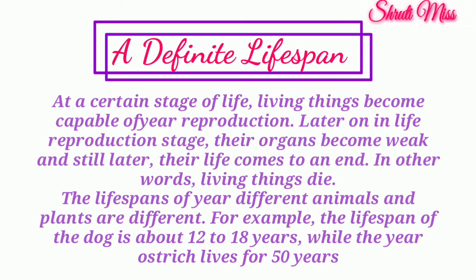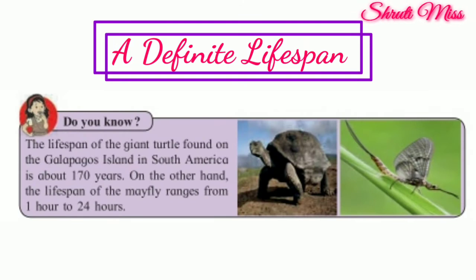Is that clear? You may have wondered what exactly living things are, how they came into being, and so on. So, understand this. We will cover this box. Do you know? The lifespan of the giant turtle found on the Galapagos Island in South America is about 170 years.